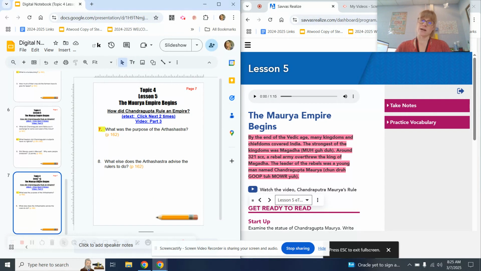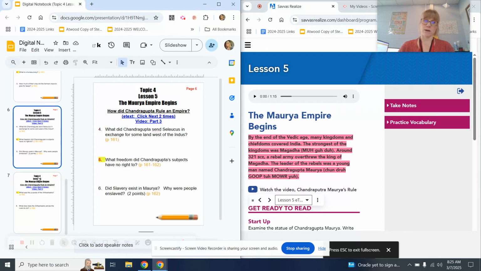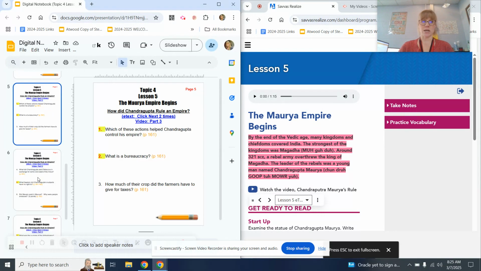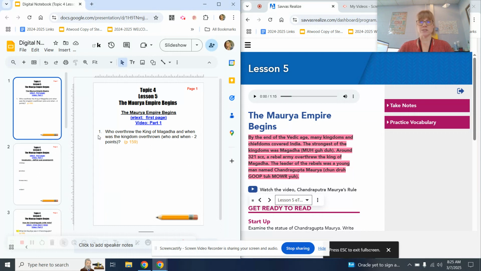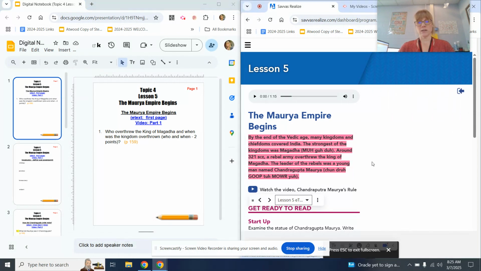Page 7, there is a mastery check question. Page 6, you have a mastery check question. Page 5, you have 2 mastery check questions. And page 3 is a mastery check question. Let's go ahead and begin our lesson.